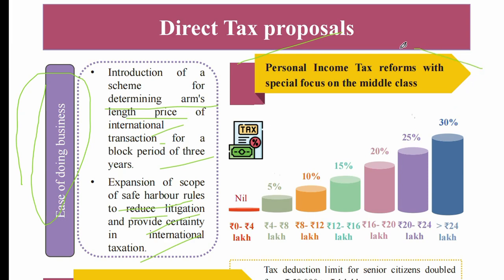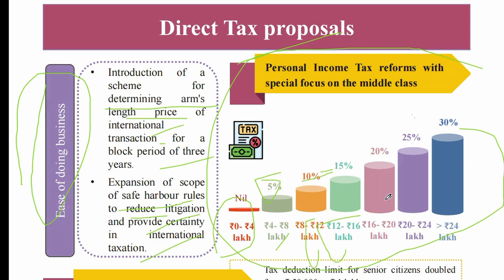This is the new income tax regime. If you earn 0 to 4 lakh, there is nil tax. If you earn 4 to 8 lakh, 5%. If 8 to 12 lakh, 10%, 12 to 16 lakh, 15%, 16 to 20 lakh, 20%, 20 to 24 lakh, 25%, and more than 24 lakh, 30% income tax we need to give.